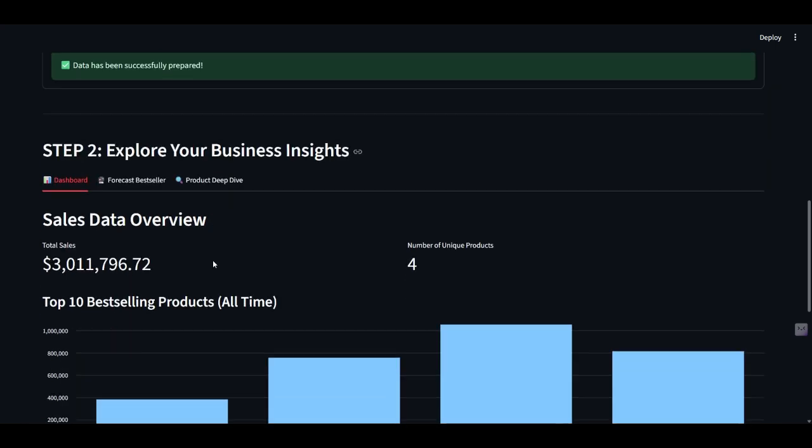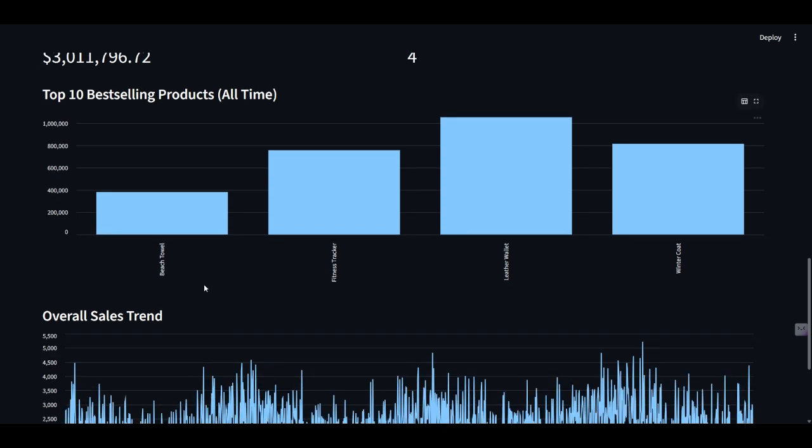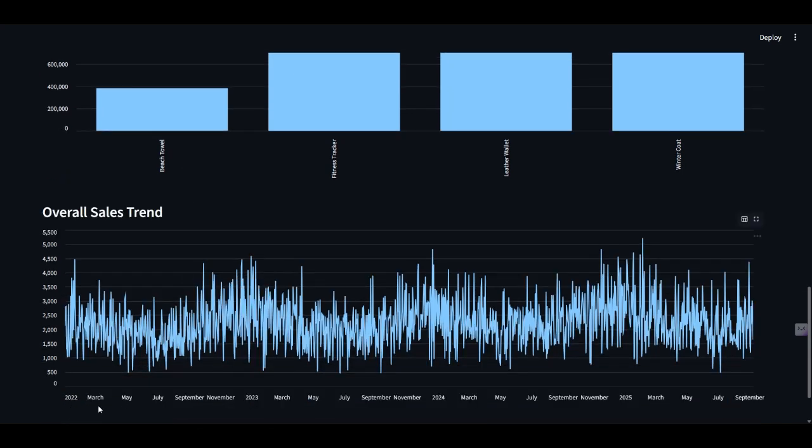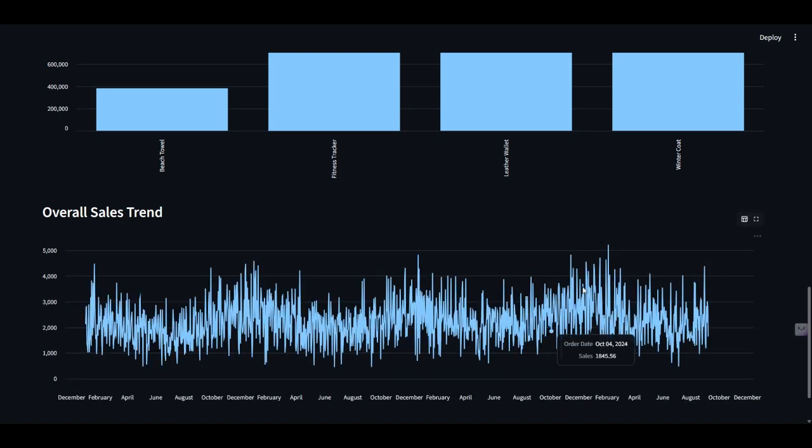Once the data is prepared, three new tabs appear here: dashboard, forecast bestseller, and product deep dive. So let's start with the dashboard. Here we get an instant overview of the business: total sales, number of unique products, a bar chart of top 10 historical bestsellers. In our data set, we have only 4 products. That's why it's showing 4 bars. And a line chart showing the overall sales trend over time, like here.